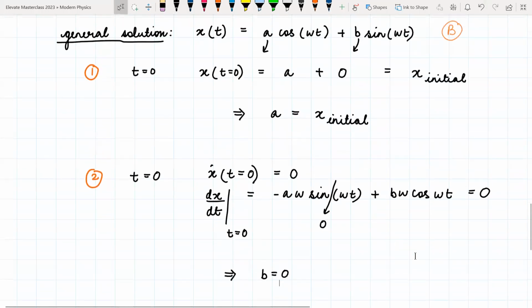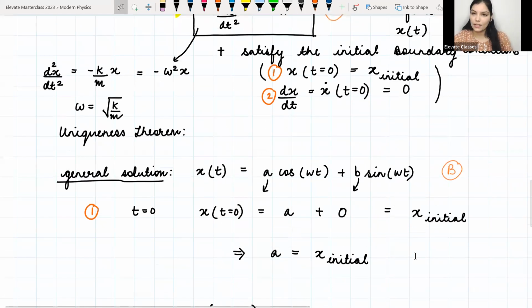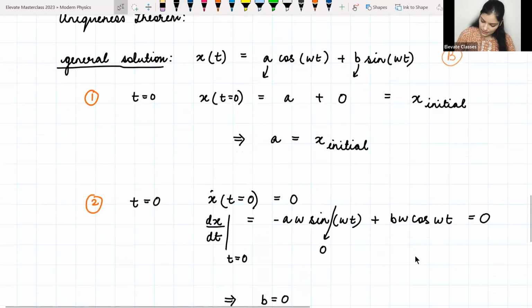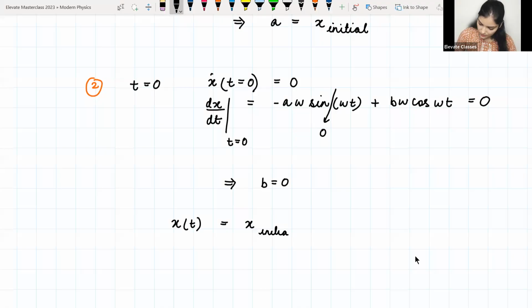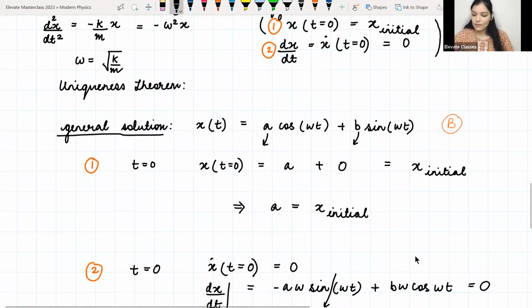So the solution for this particular set of initial boundary conditions is that x(t) is equal to x initial cos of omega t, right? So now in this solution there are no arbitrary constants because this is what is called the particular solution for this particular set of initial conditions. But the general solution, which is given by equation b, has two arbitrary constants a and b. So for some other set of initial conditions, the values of a and b will come out different.